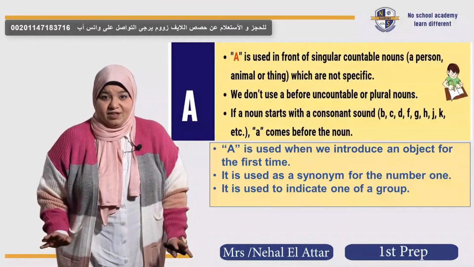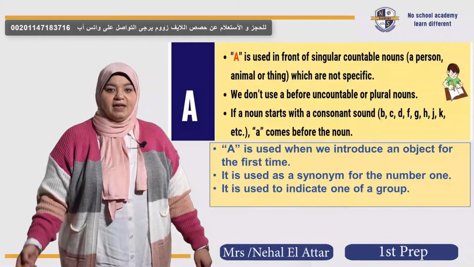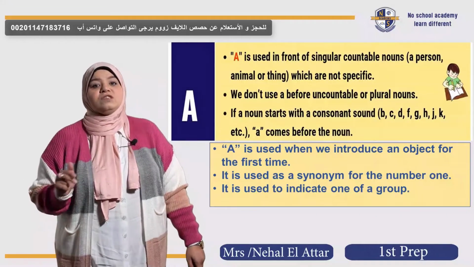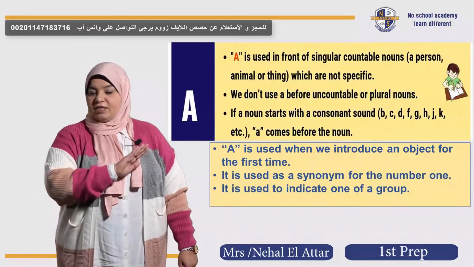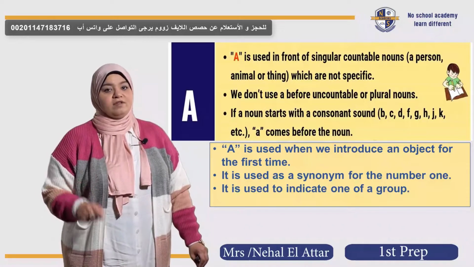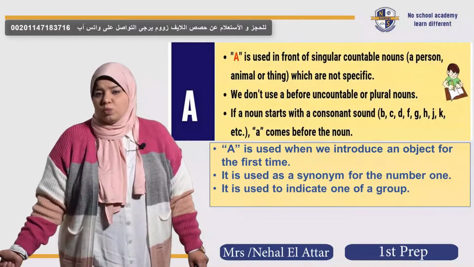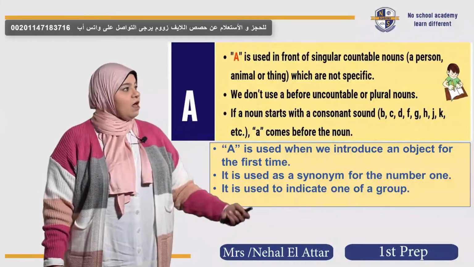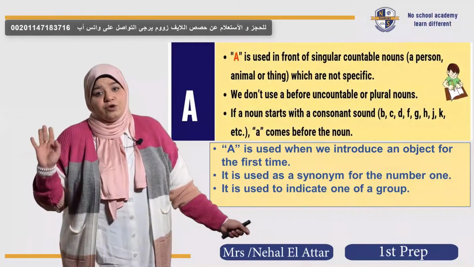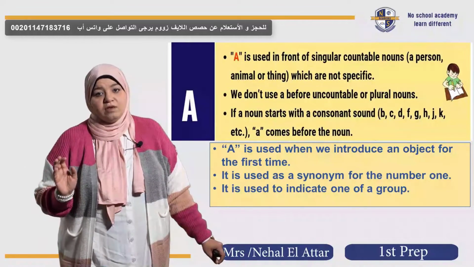Let's revise it together. A is used before, yeah, great, singular countable nouns. So never use the article a with plural nouns or with uncountable nouns. What's this? For example, I have a book. A book. Book is a countable noun.